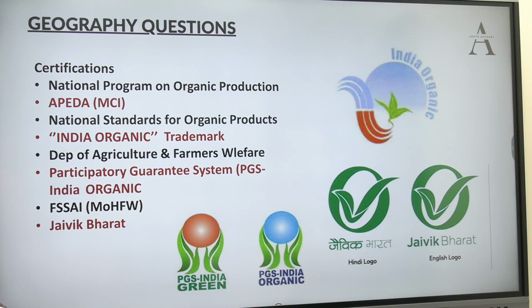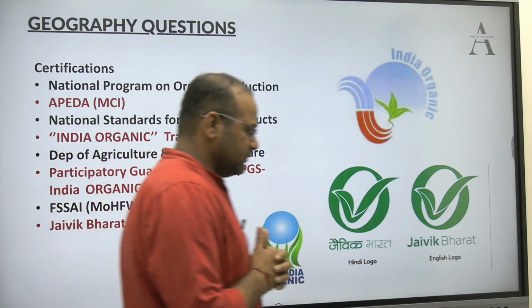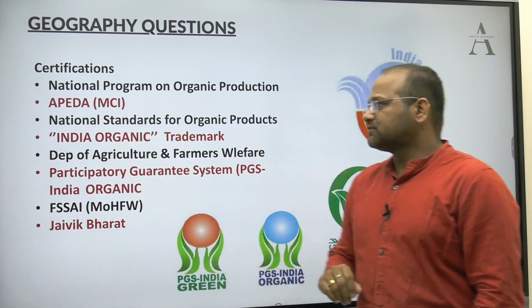APEDA's full form is Agriculture and Processed Food Products Export Development Authority. Okay, so it comes under the Ministry of Commerce and Industry.